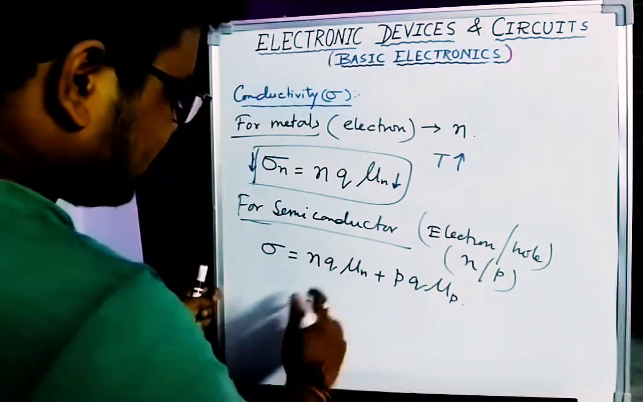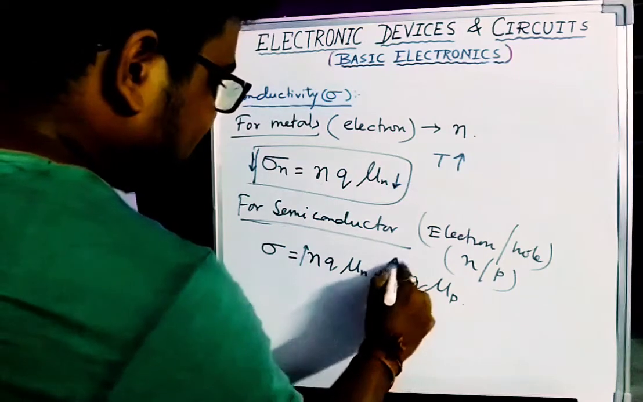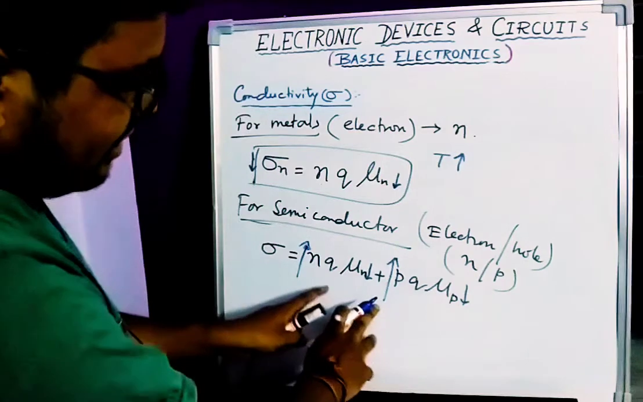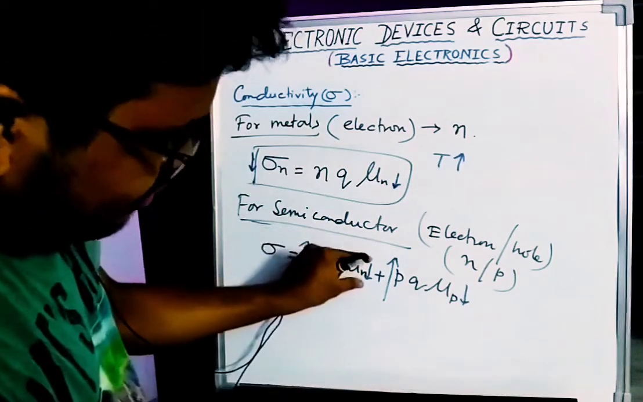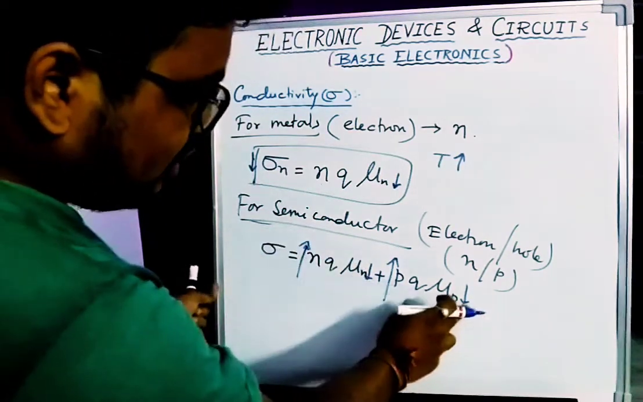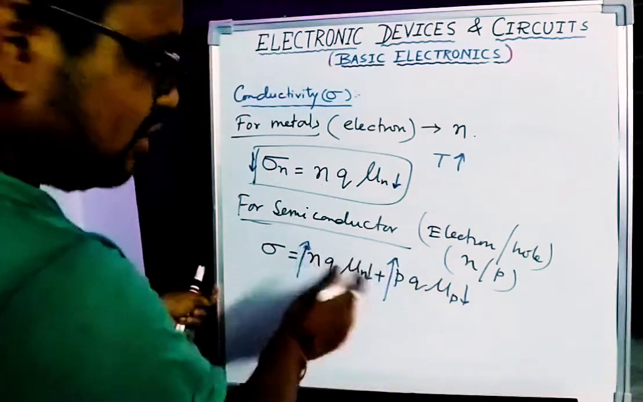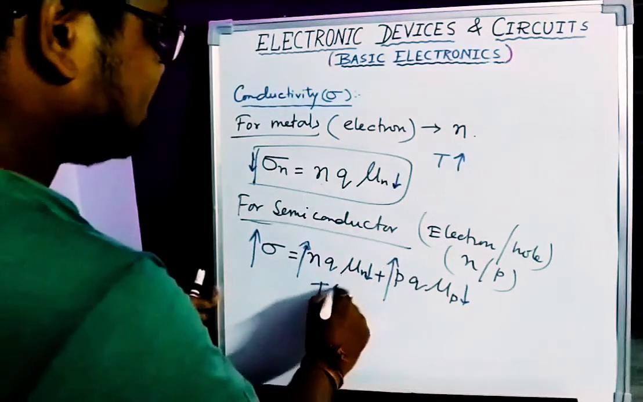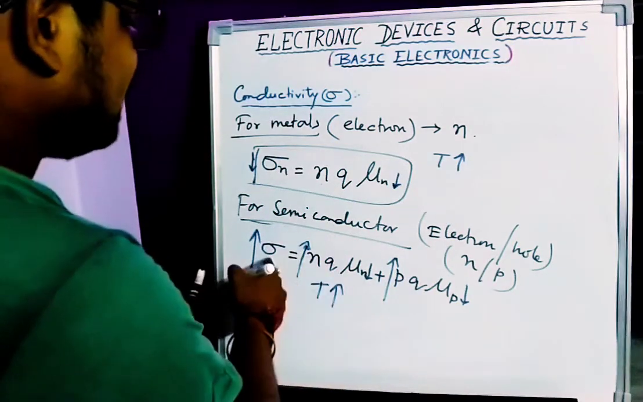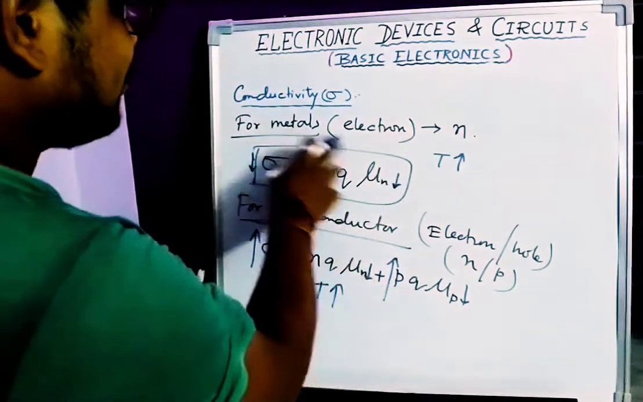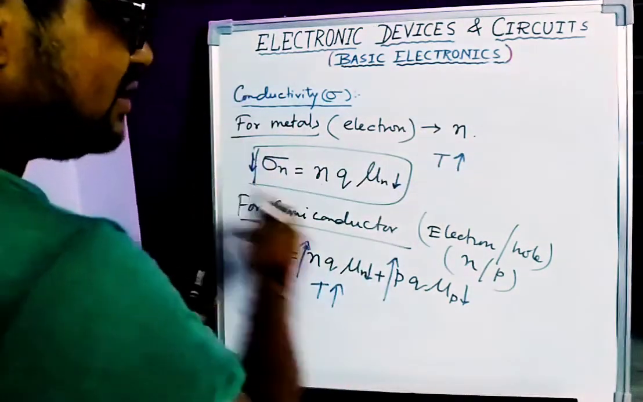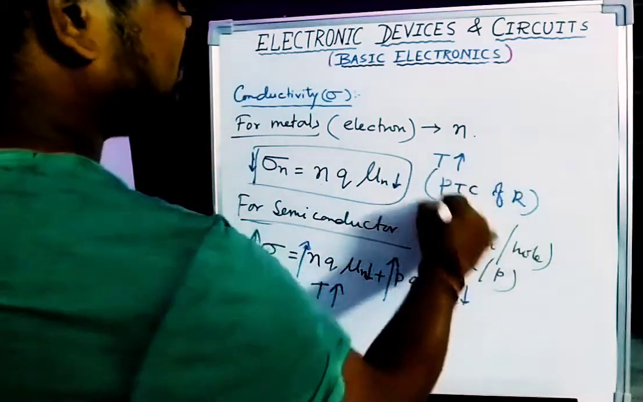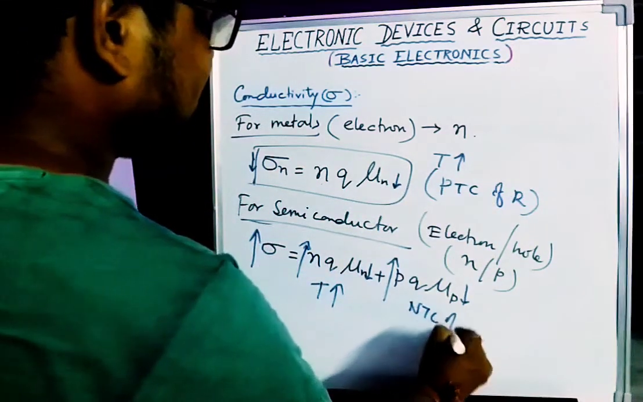But in case of semiconductor, electron and hole concentration will increase, but mobility decreases. Here you can see I have given a larger arrow than this smaller arrow, because this decrease value is smaller than this increase value. So that's why overall conductivity of a semiconductor increases with the temperature. But in case of metal, if temperature increases, conductivity will decrease. So that's why it is known as PTC of resistance, and this is known as NTC of resistance.